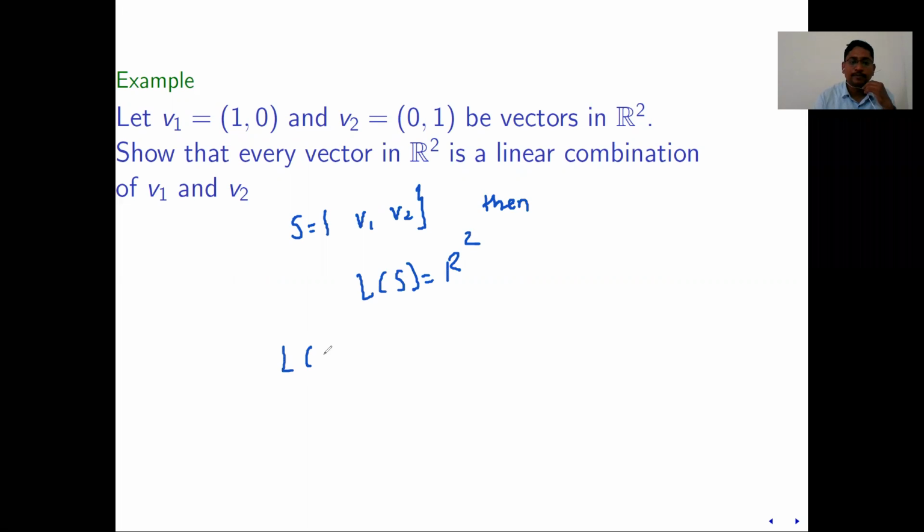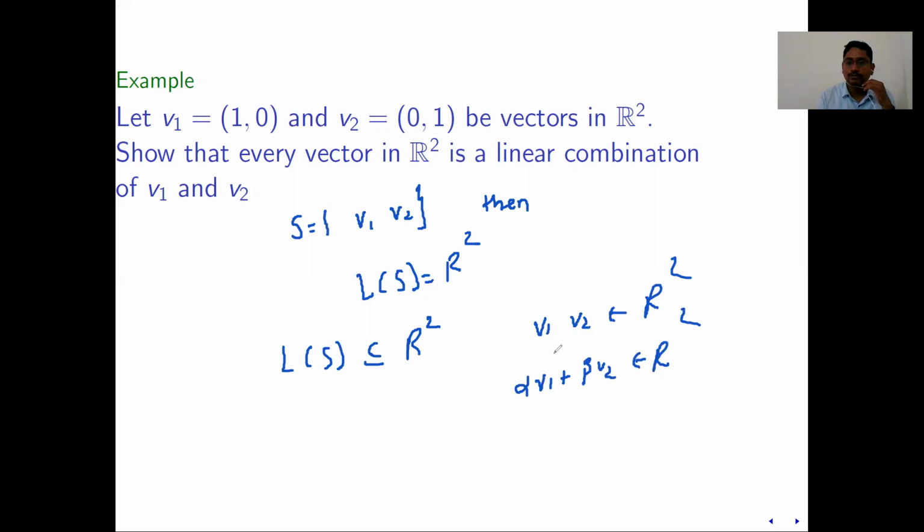Firstly, L of S is obviously a subset of R2, because L of S is just a linear combination of two vectors from R2. As V1, V2 belong to R2, alpha times V1 plus beta times V2 has to belong to R2. So this is the reason.